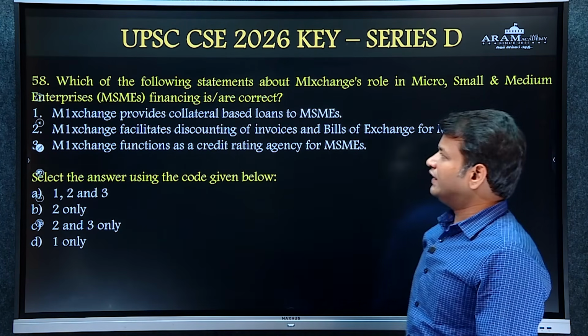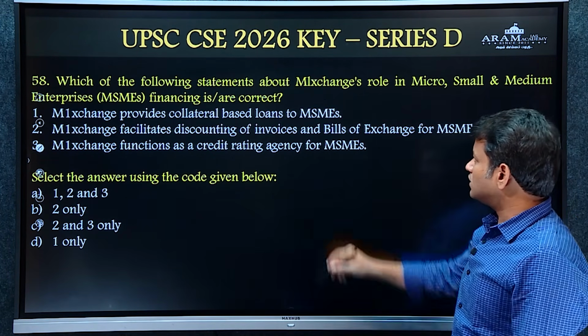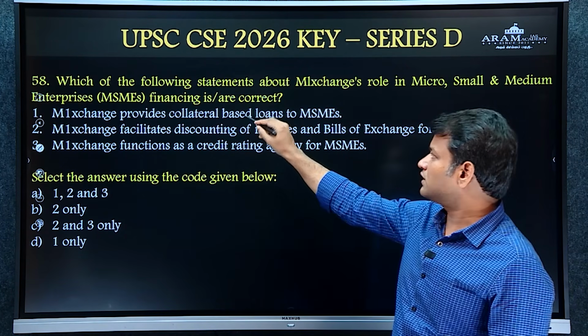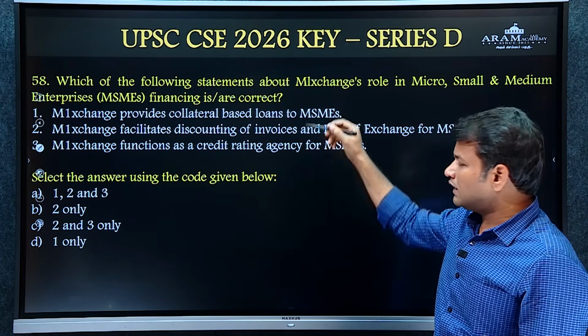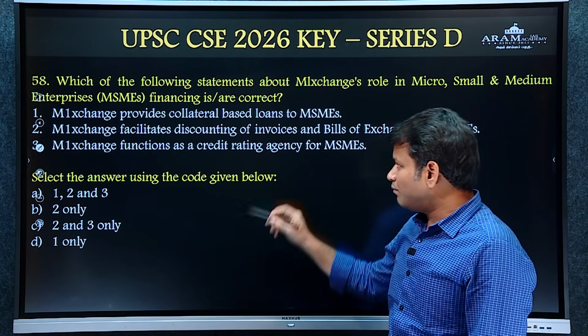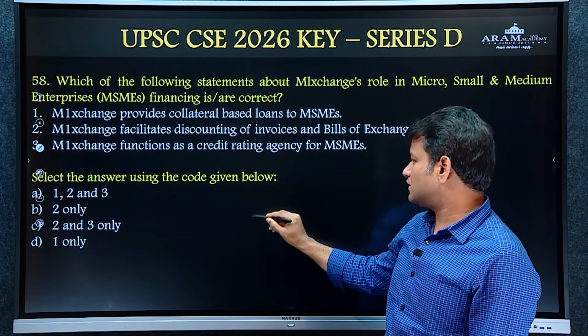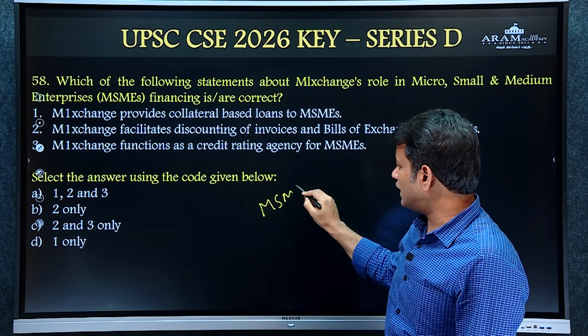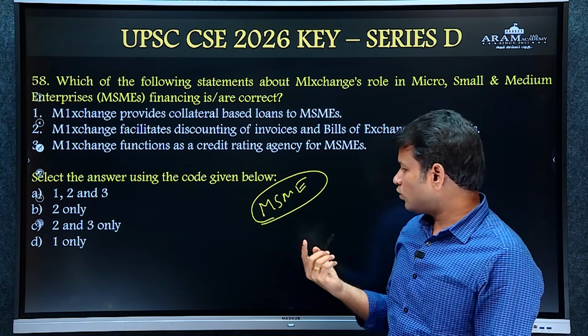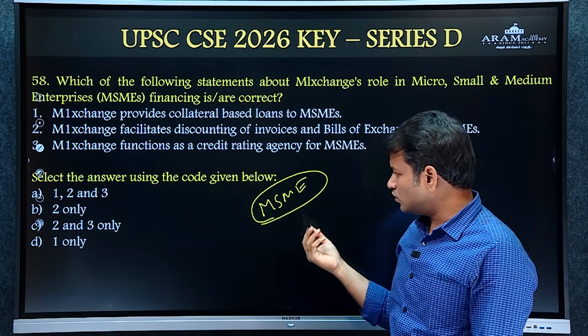And question number 58. Which of the following statements about M1 exchange role in MSME financing are correct? So there is a platform called M1 exchange. This M1 exchange facilitates MSMEs to easily access credit and fund support from corporates and financial institutions.